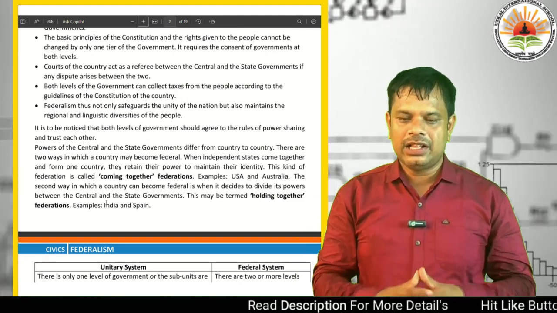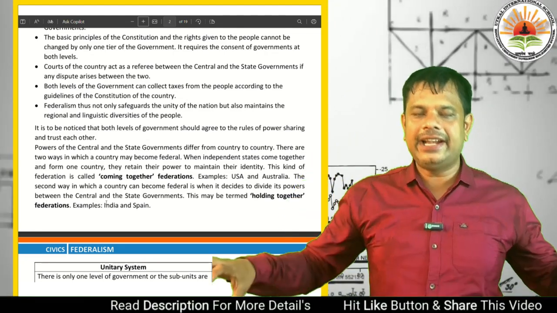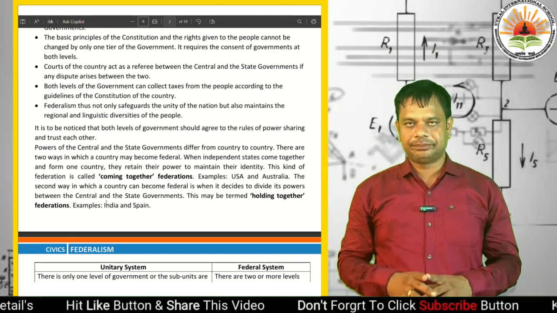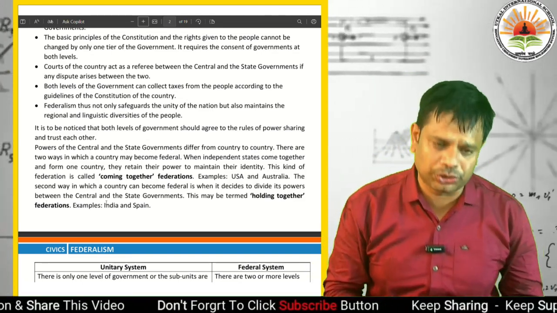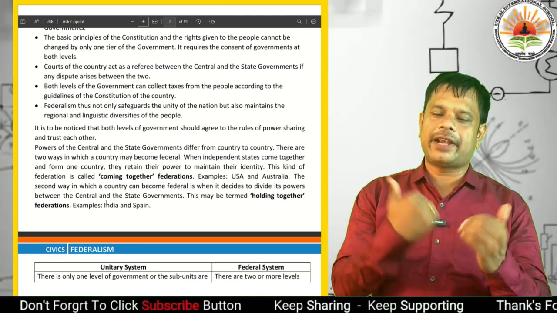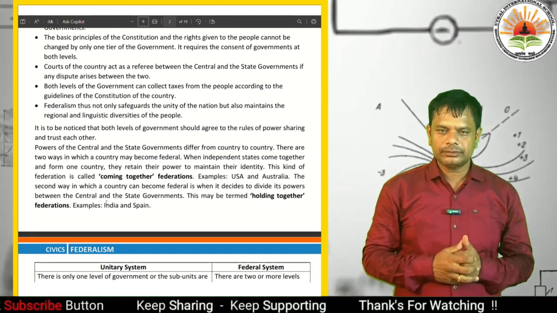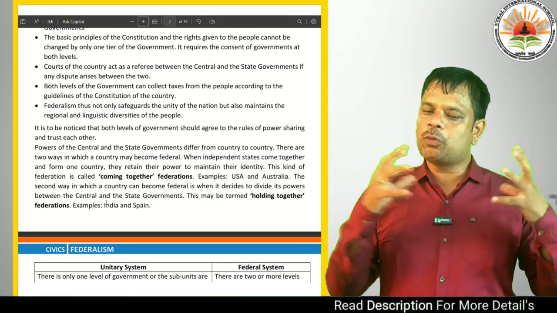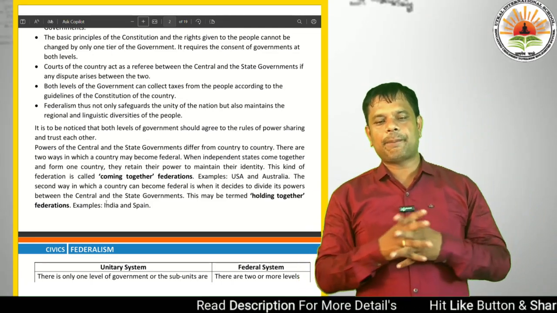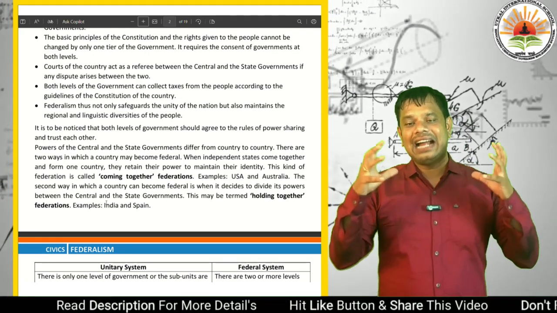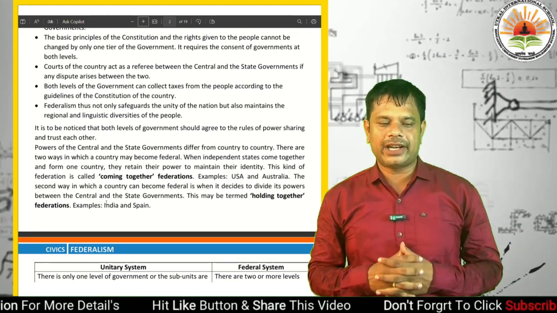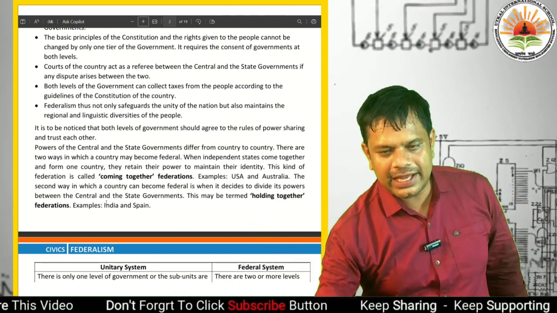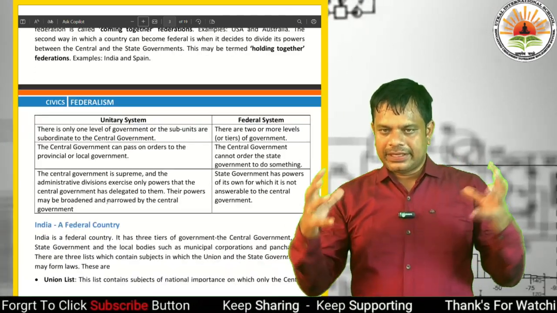What happens? Its powers are divided between central and state government under the jurisdiction of the constitution. Same as coming together federations: when the independent states come together and form one country, they retain their power to maintain their identity. This kind of federation is called a coming together federation.